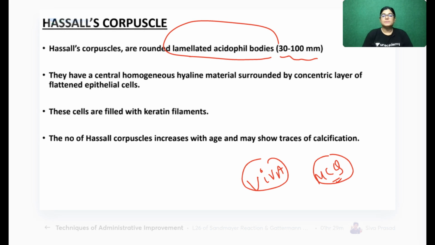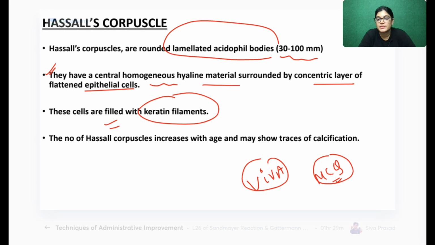Okay. It is made of hyaline material. What I told you, it is a hyalinized mass. So it is made of hyaline material, and it is having flattened epithelial cells. So what is the structure which is constituting Hassall's corpuscle? It is made of homogeneous hyalinized material which is pinkish in color, pink homogeneous material which is surrounded by concentric layers of flattened epithelial cells. In the next slide, I will also show you the high power view of Hassall's corpuscle in which you can identify these structures.